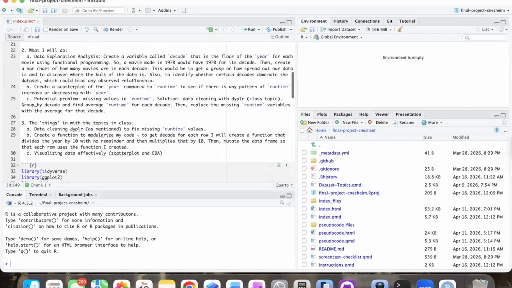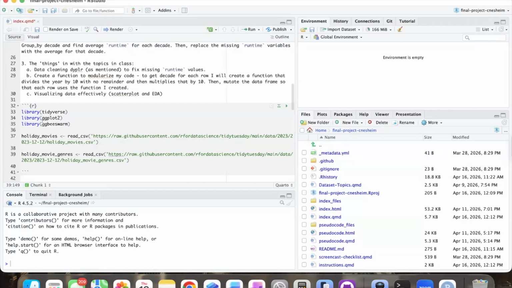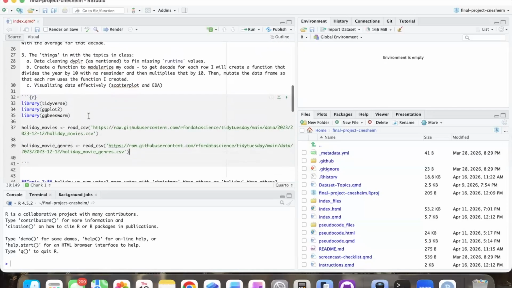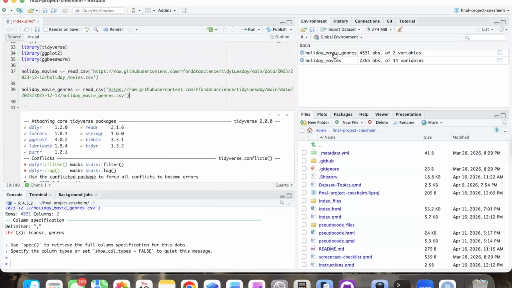So the first thing I'm going to do is load in our data. We have the tidyverse library, the ggplot library, and then the beeswarm library, which I think I might use later, so I'm just bringing that in now. Then I'm reading the CSV files in using the website link to get each data set pulled. Now that we have those in, we can see them up here.